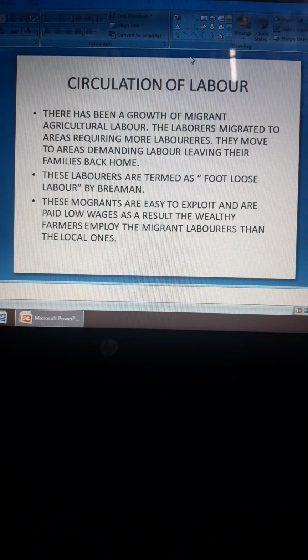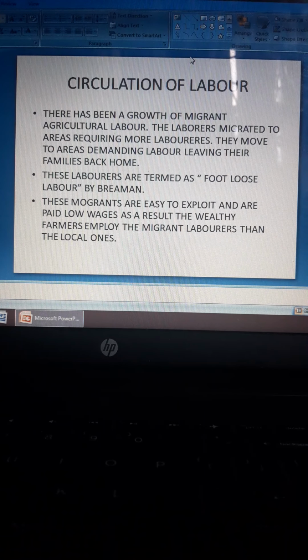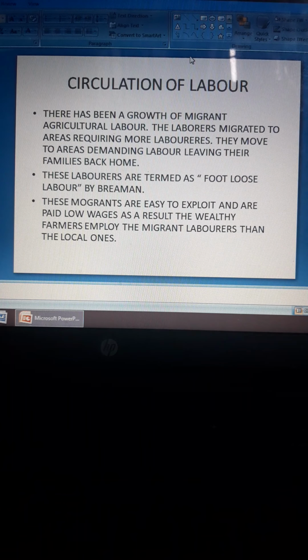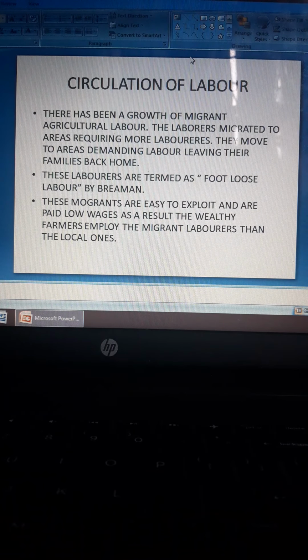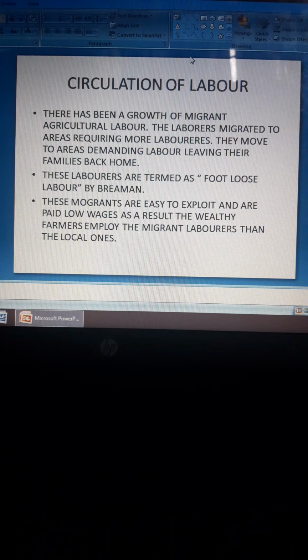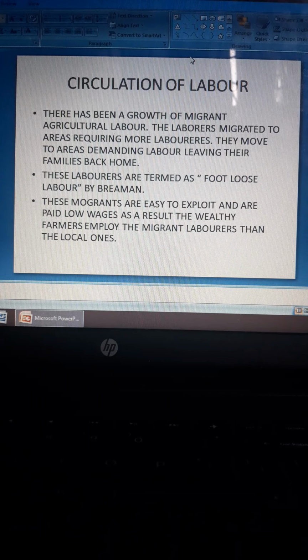Such things happen. These laborers are termed footloose laborers by Breman. Breman is a sociologist, so he called such laborers footloose laborers. These migrants are easy to exploit and are paid low wages. As a result, wealthy farmers employ the migrant laborers rather than the local ones.